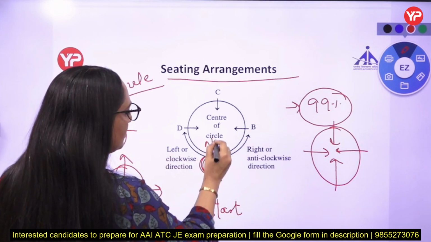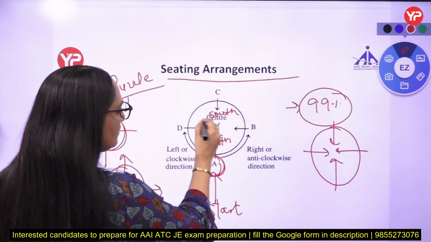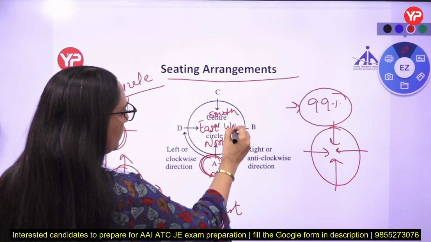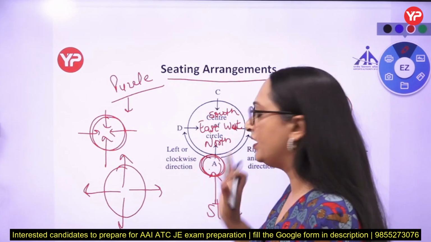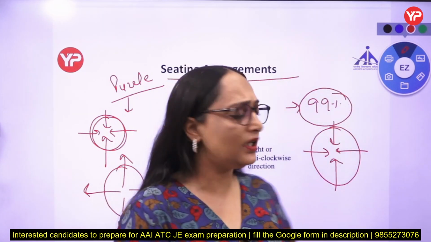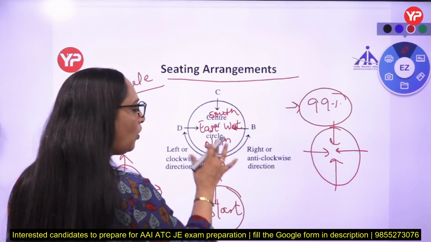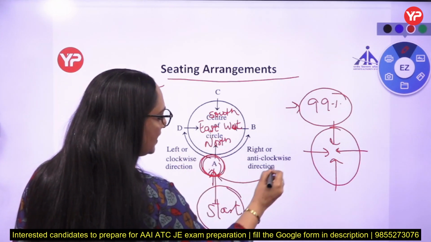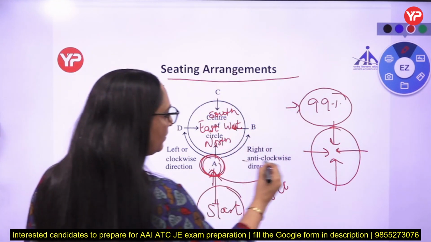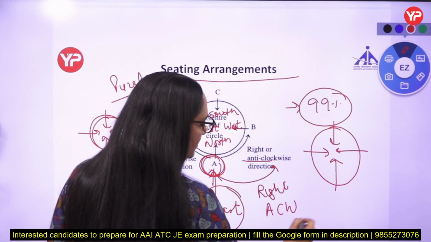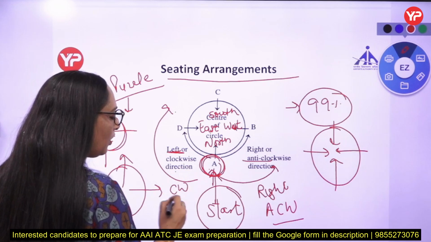Because this person is facing north and this person is facing south, this person is facing east and this person is facing west. We assume that we are facing north direction. So this is our assumption that we are facing north direction. If we are sitting here, we all are facing north direction. So this is our right side, na? If we are moving toward our right side, that means we are moving in anti-clockwise direction. So this is our left side. If we are moving toward left side, that means we are moving in clockwise direction.